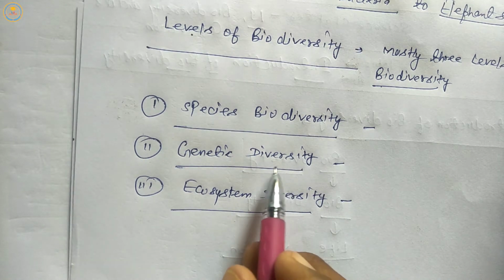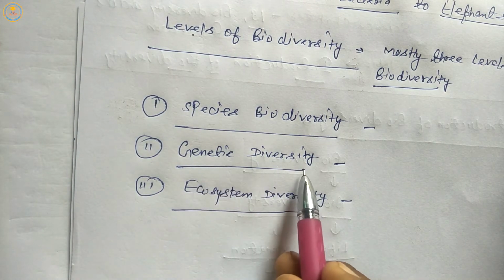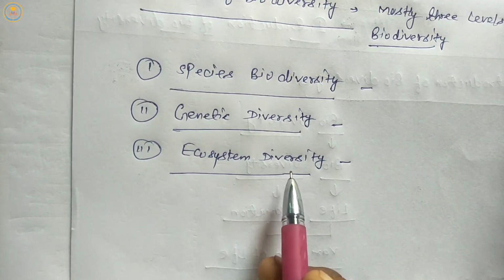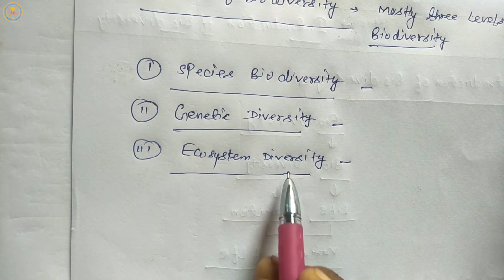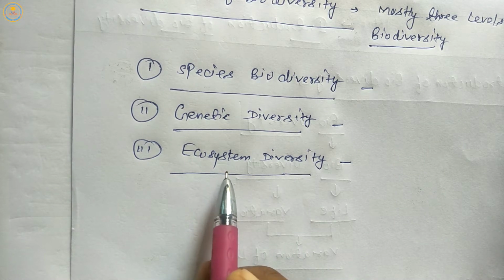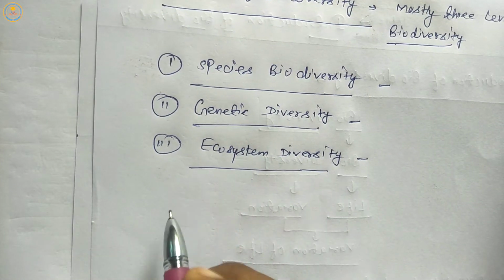The variation responsible for genes is called genetic diversity. Third, diversity means variation. The variation responsible for organisms' habitat is called ecosystem diversity.